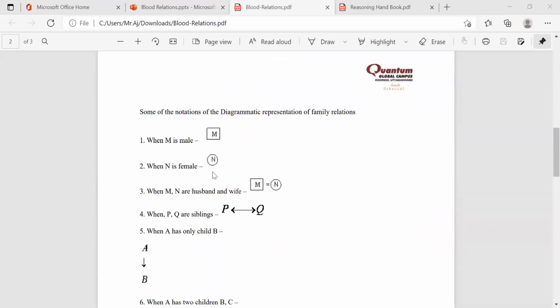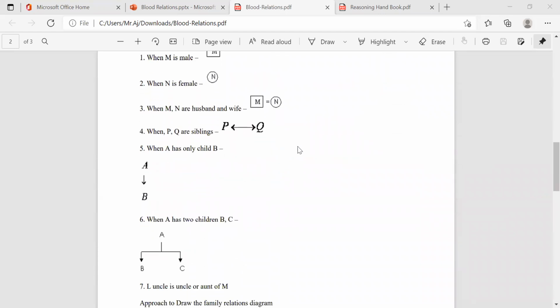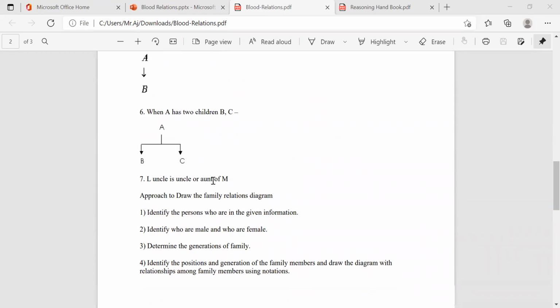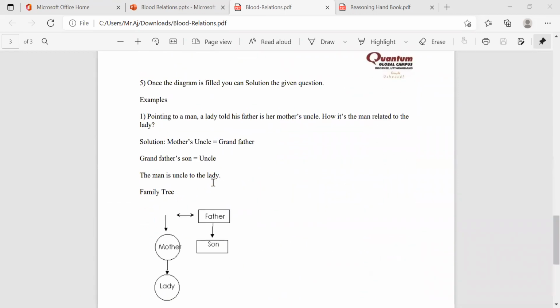It's the same thing. So square box and circle, you can denote anything now. Notation is not a fixed one, it is just for understanding purpose. If you understand in your own way, then you can write anything. Now the first question is simple: draw your family diagram. How are we going to draw the family diagram? First, my family diagram.